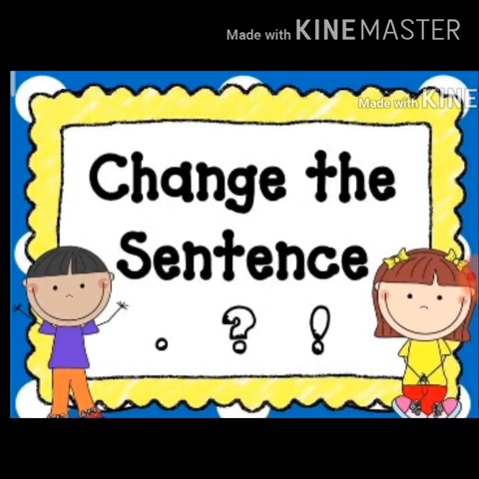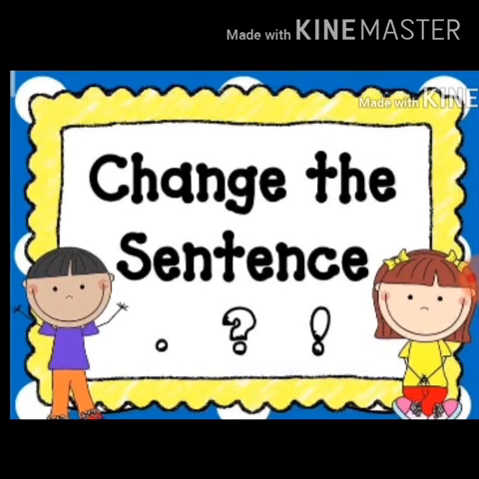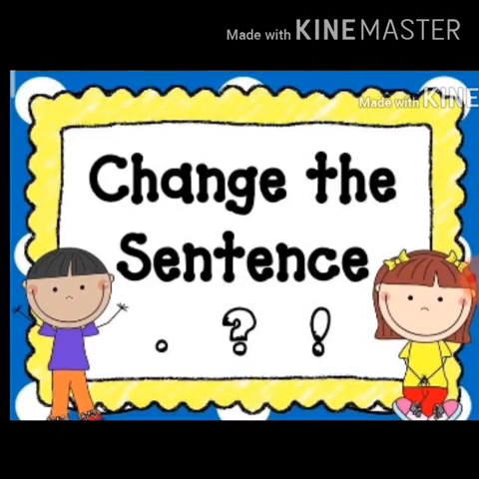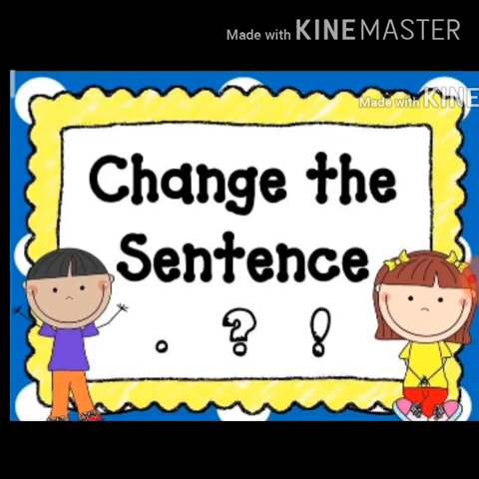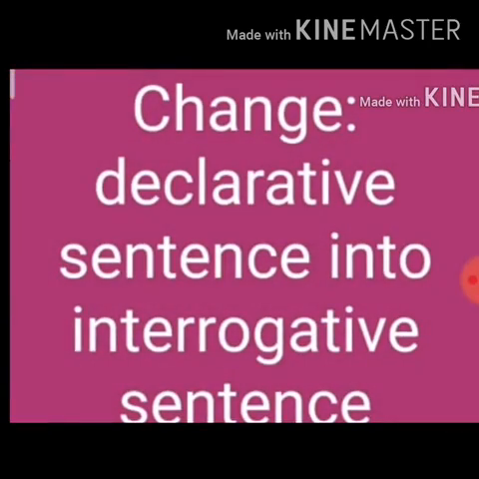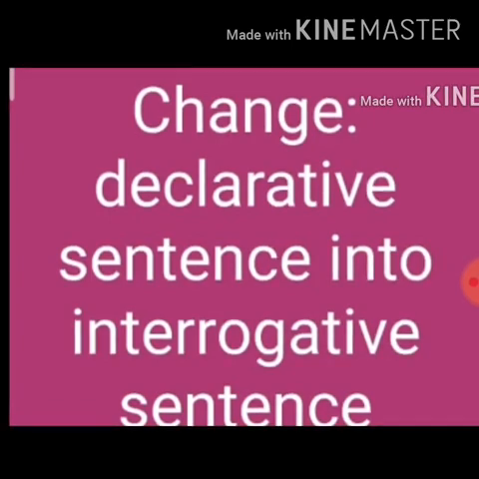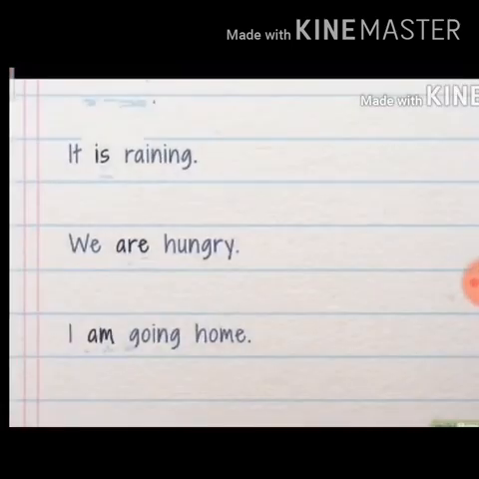As we have discussed chapter sentences in our previous classes and different types of sentences, I hope you all have understood that. Now today we are going to learn how to change a sentence from one form to another form. The first thing we are going to see is how to change a declarative sentence into an interrogative sentence. Okay, let's move to the examples.